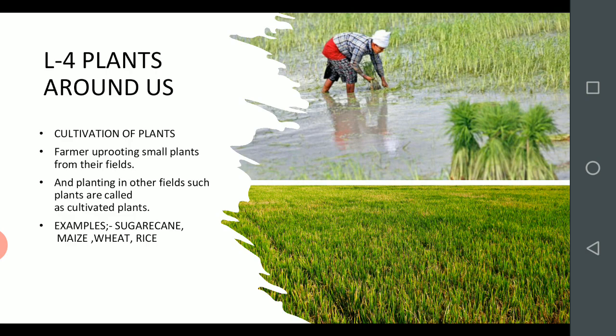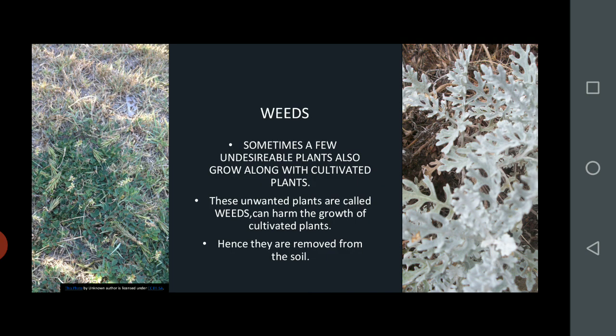This is called cultivation, uprooting small plants from a field and planting them in other fields to grow plants. Example, sugarcane, maize, wheat and rice.